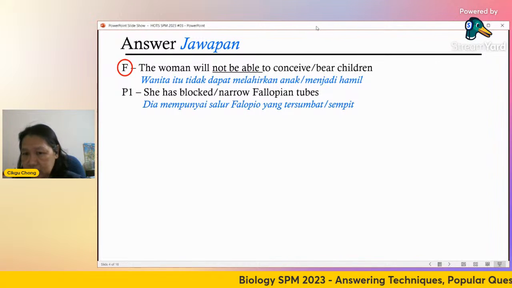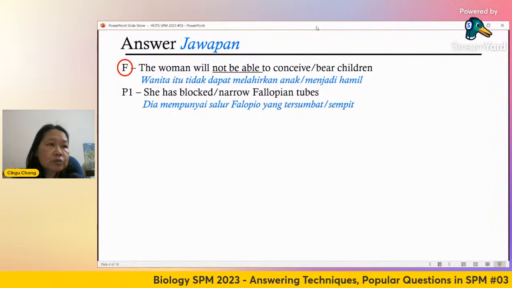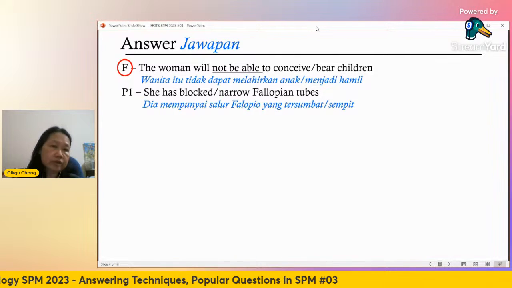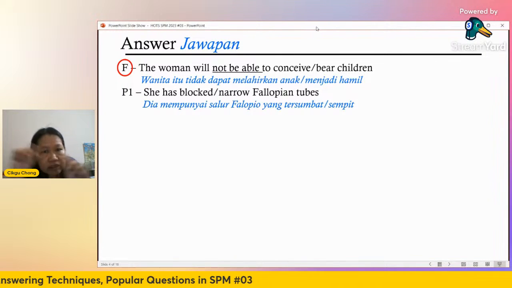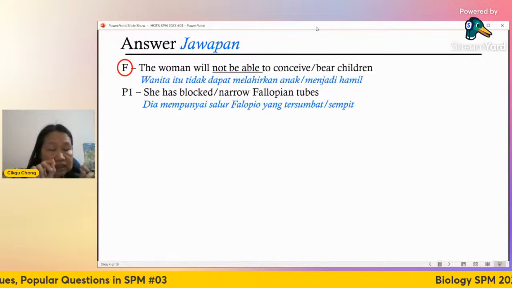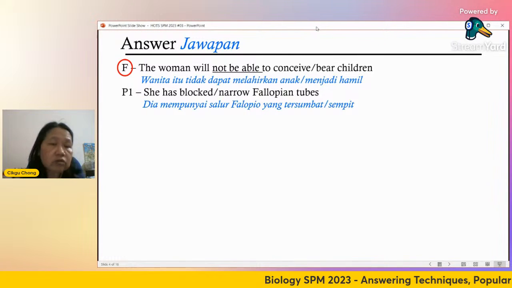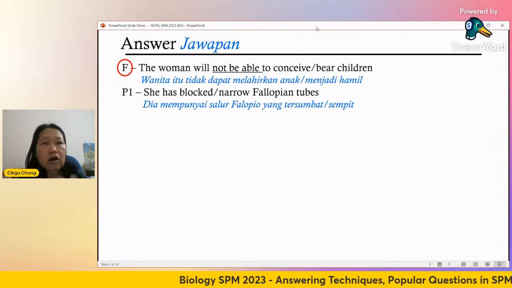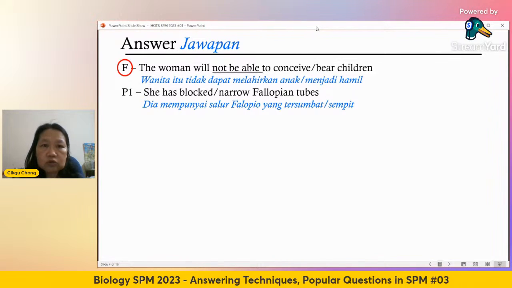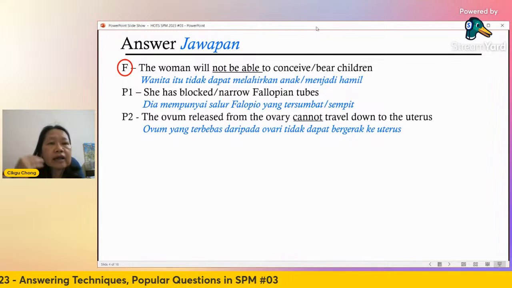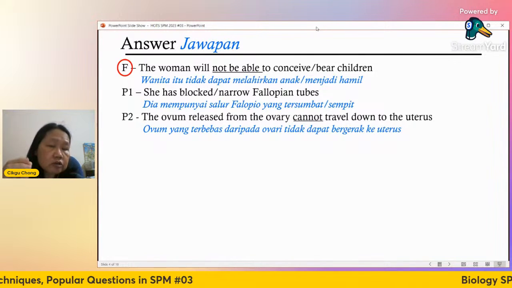Yes, Navi, good evening. Yeah, all right. So because she has got narrow or blocked fallopian tubes. You must name it. You cannot just say tube only. You must say fallopian tube. So always choose to be more technical when you answer, because it shows off your knowledge. Do not simply beat about the bush. Must be technical. And then if you have a narrow fallopian tube, so what?